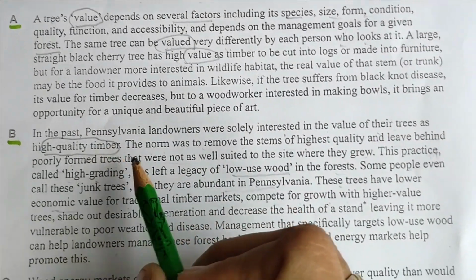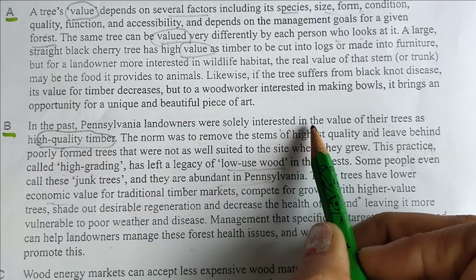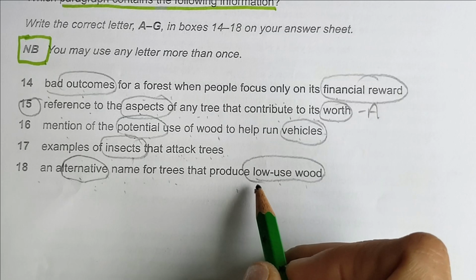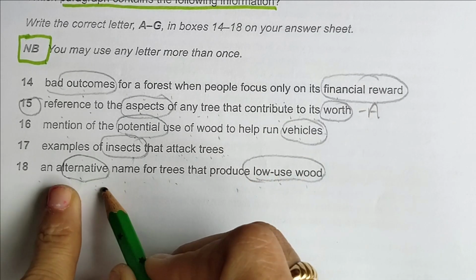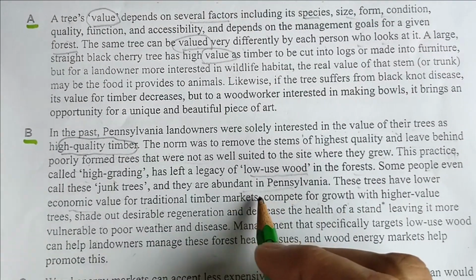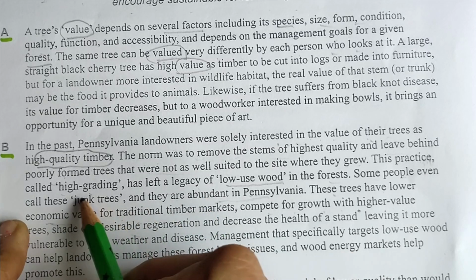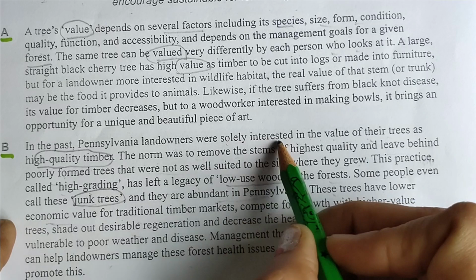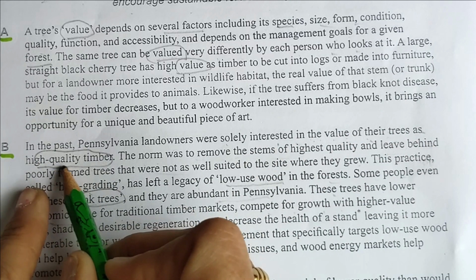Okay, in the paragraph we are solely interested in the value of high... So yes, definitely I can go with the alternative name for trees that produce low use wood. This word was already given: low use wood, so call them junk trees. If you read it thoroughly, it says solely interested in the value of their trees as high quality timber.